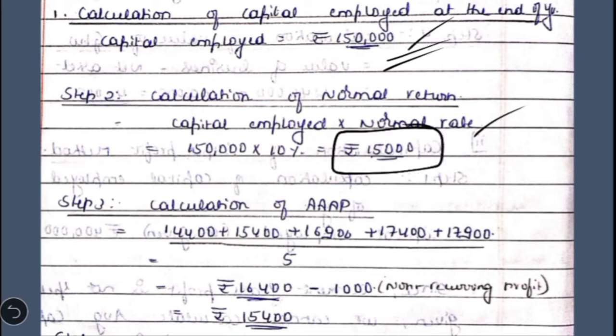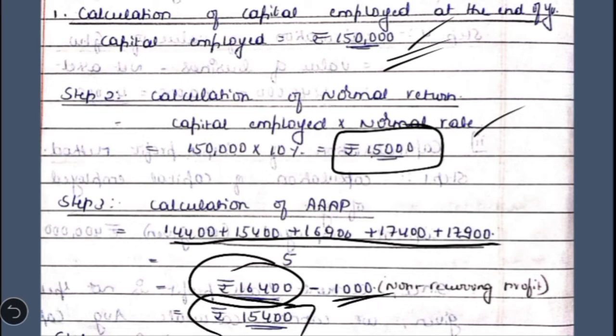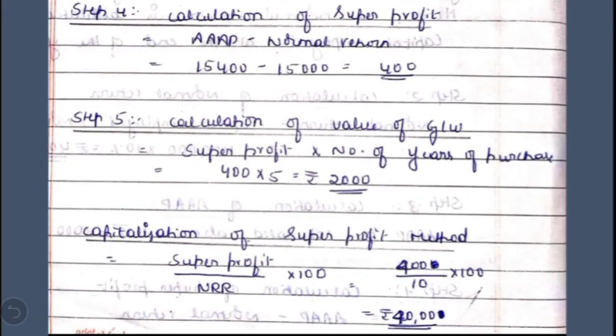In the next step, we are going to calculate the adjusted average annual profit. Total profit of 5 years divided by 5, we get the average profit as 16,400. This average profit includes 1,000 which is a non-recurring profit. We are deducting this in order to get the adjusted average annual profit at 15,400. Then the fourth step would be the calculation of super profit. Super profit is equal to adjusted average annual profit minus normal return. 15,400 minus 15,000, which comes to 400.